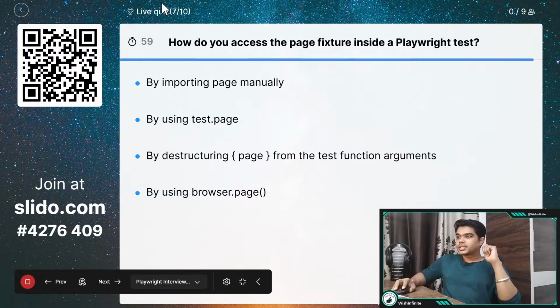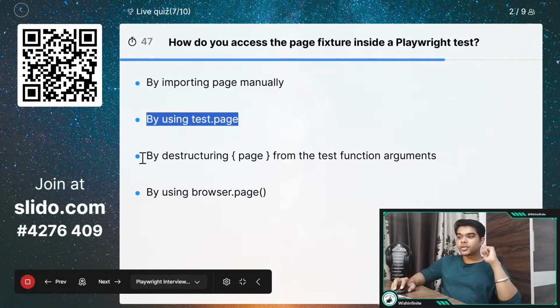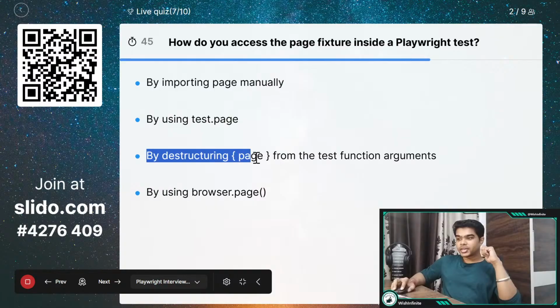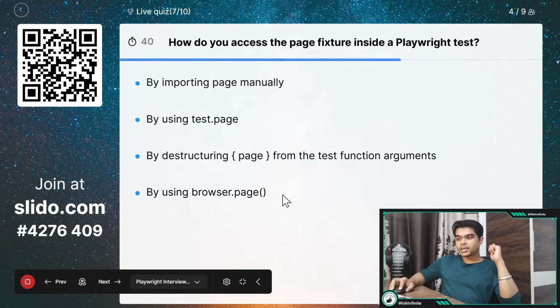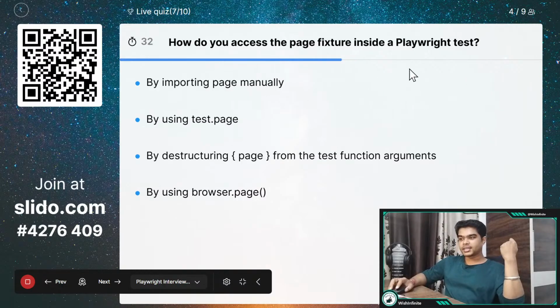So here is the next and the seventh question of our quiz. How do you access the page fixture inside the Playwright test? By importing page manually, by using test.page, by deconstructing page from the test function argument, and by using browser.page. I have already explained this particular question, right? So for this we should have the correct answer. How you need to get the page fixture inside the test, right?